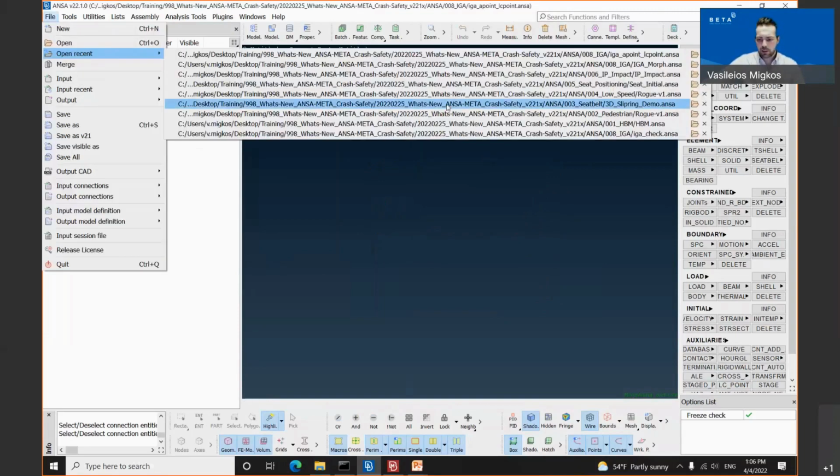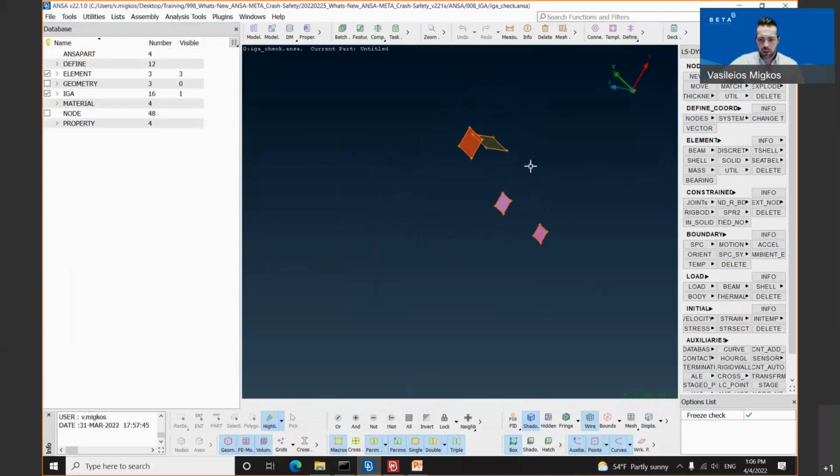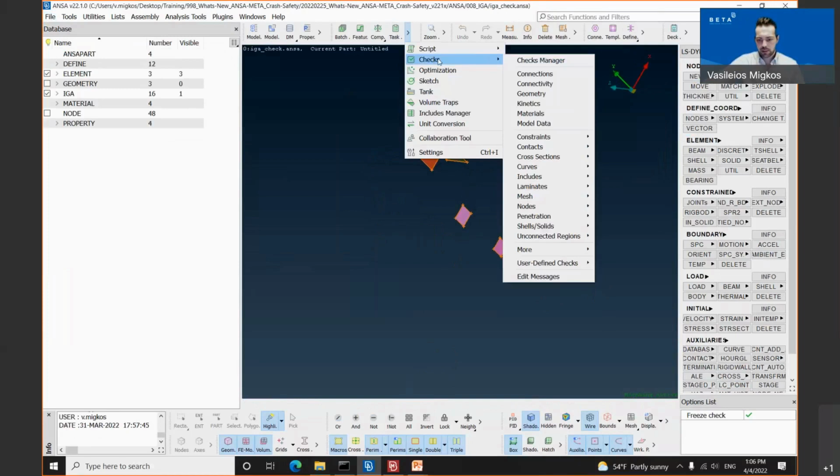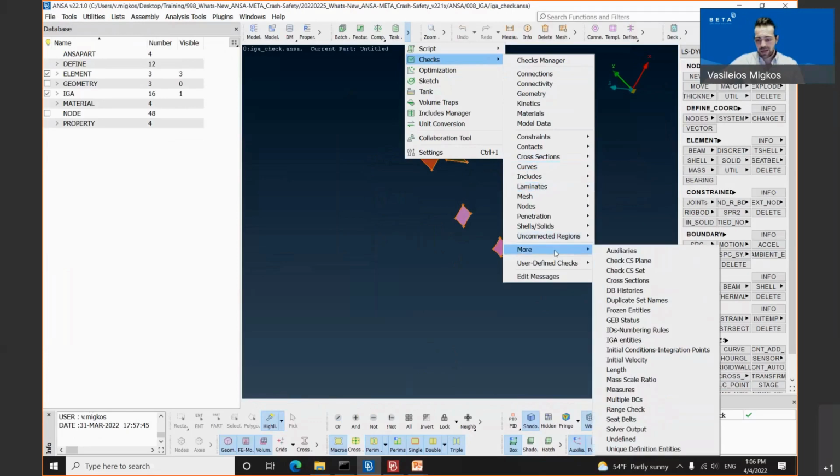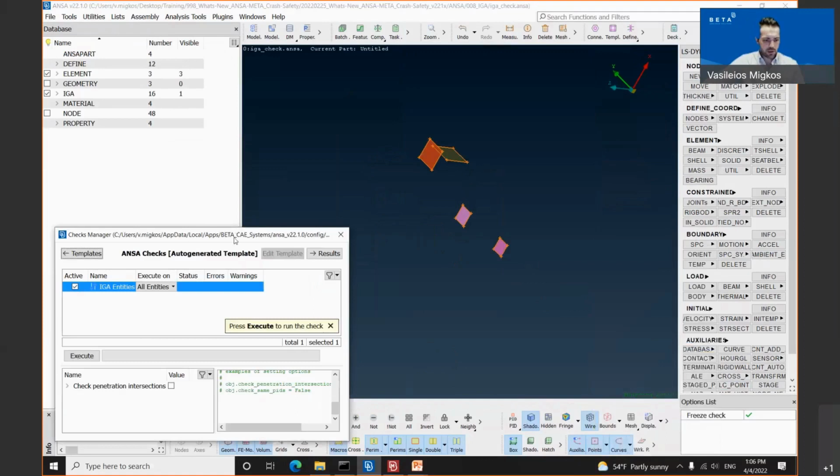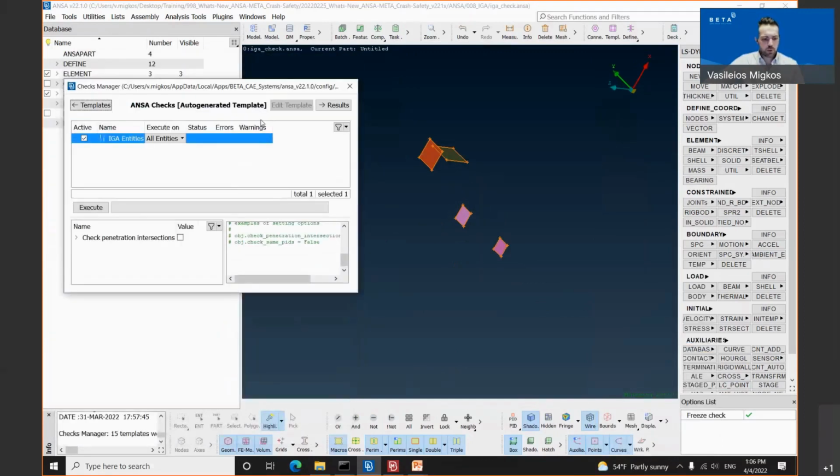I will open up the last model in our preprocessor. We have some IGA shells, and in order to perform the check, the user needs to go to the top Tools toolbar, Checks. We have modified these drop-down menus a little bit. The IGA checks appear under More IGA entities. Once the check manager opens, in order to identify penetrations, the user needs to activate the option Check Penetration Intersections with this checkbox there, and click the Execute button.